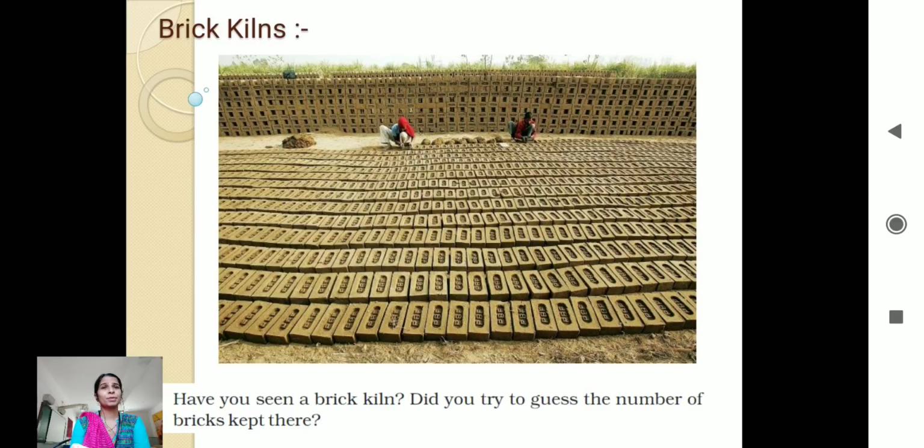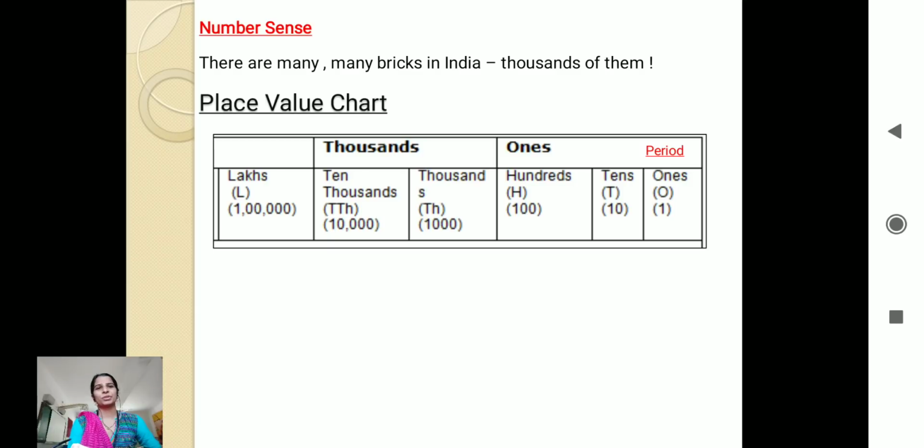As the bricks are made in quantity, they are used for major construction work, right? So when we are talking about these numbers, 10,000, 5,000 and 20,000, do you remember how many digit numbers we have learned? Let's recapitulate and learn further.